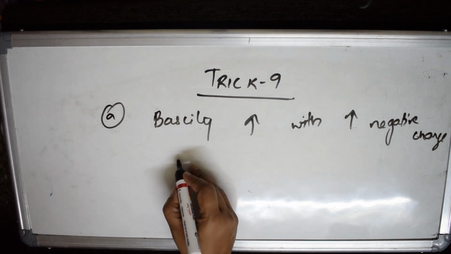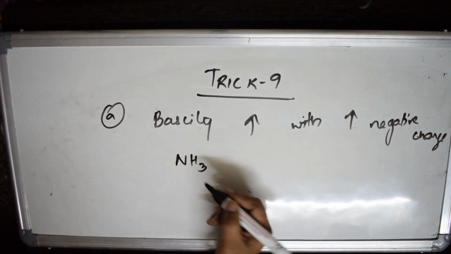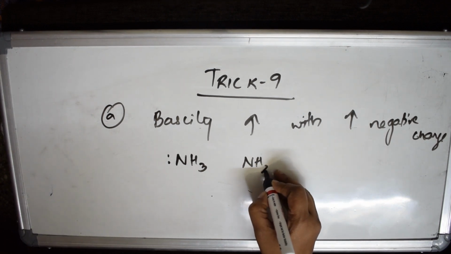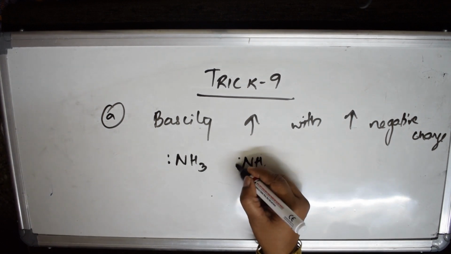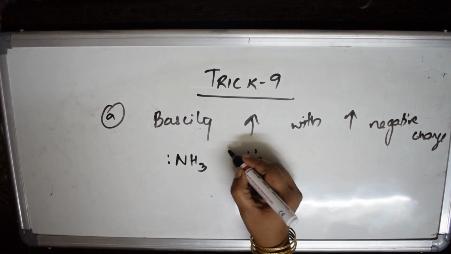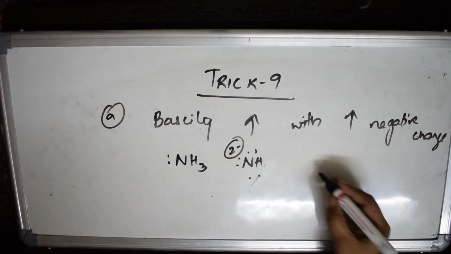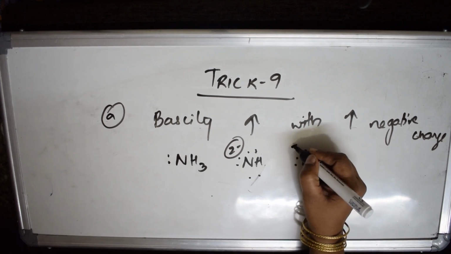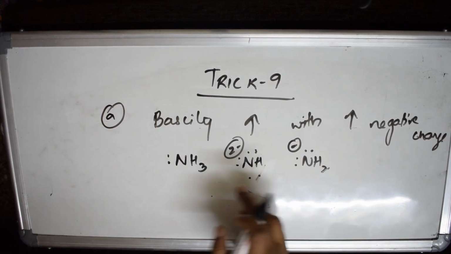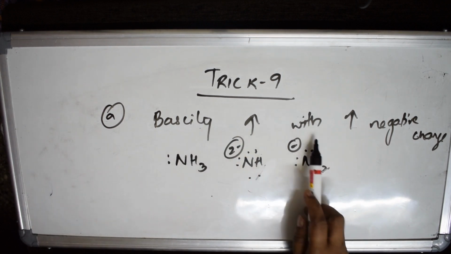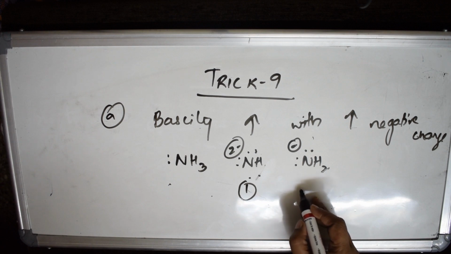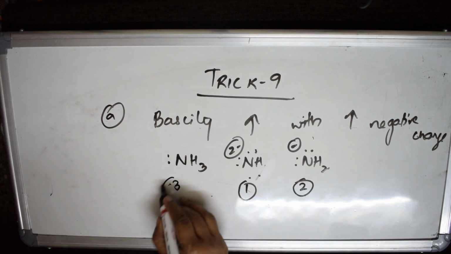For example, if I take NH3, NH2 with negative charge 2 minus, and next NH2 with negative charge 1 minus. According to this, I said basicity increases with increase in negative charge. In which one is the negative charge more? First, the negative charge is maximum in this. Next, the negative charge is more in this. Now least is this. So what is the order?